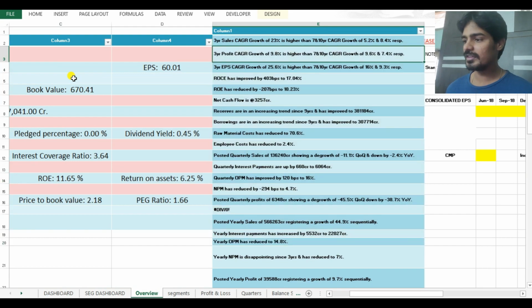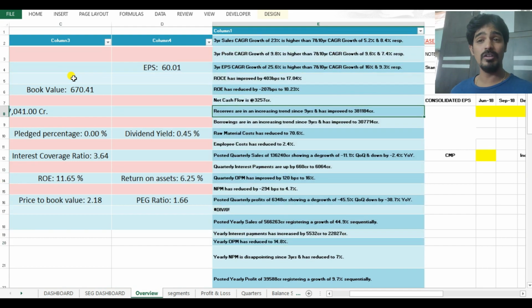The beauty part of this is that it will also tell you the trend. If you see here, it is saying that reserves are in an increasing trend since almost 9 years and improved to almost 38,000 crores. So it also calculates if in the last 9 years or 8 years, it is actually a decreasing trend or an increasing trend. This gives me pretty much an overview picture.